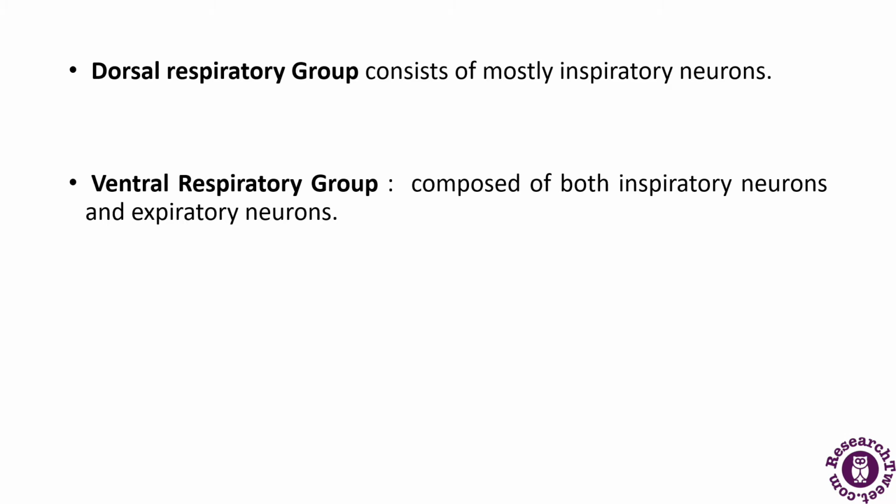Now if we talk about the ventral respiratory group, it is composed of both inspiratory as well as expiratory neurons. Both these neurons remain inactive during normal quiet breathing. However, during forceful breathing, nerve impulses from the inspiratory neurons activate the expiratory neurons. Impulses from the expiratory neurons cause contraction of the internal intercostal and abdominal muscles, which decreases the size of the thoracic cavity and causes forceful expiration. So this is the ventral respiratory group.